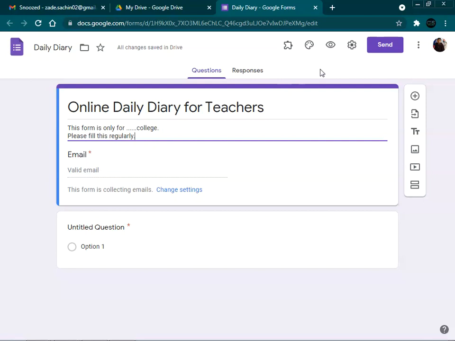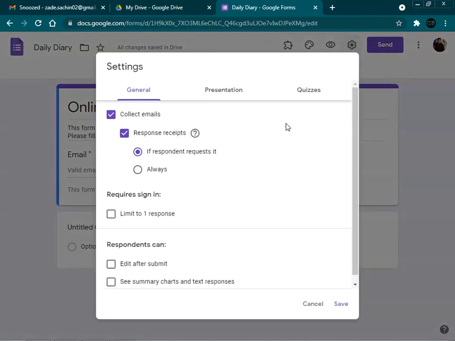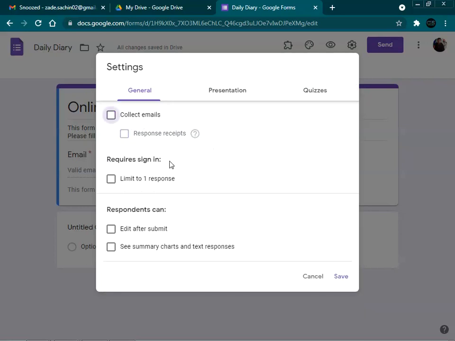Next is the email address. In this, we don't need to collect the email address. So in the settings, we will remove this email address, because we don't want to take it. We already have the email addresses in our offices, so no need to collect them. Next is the require sign in option. Don't select limit to one response, because a single faculty is going to fill this form multiple times.